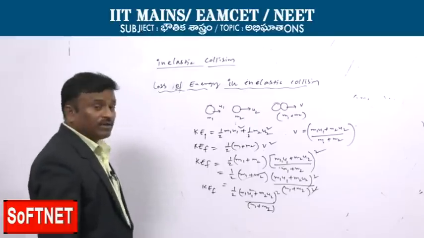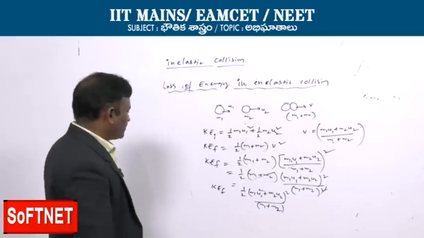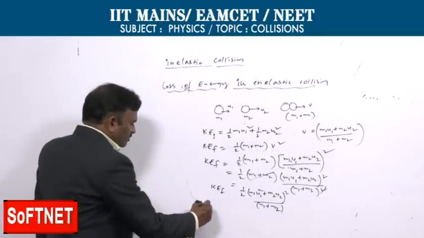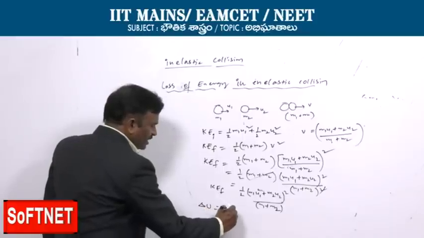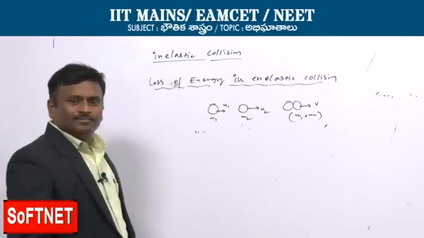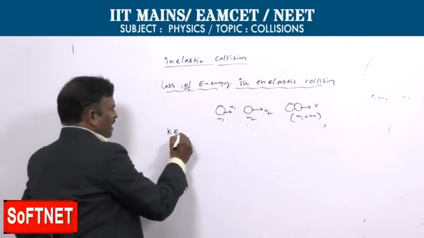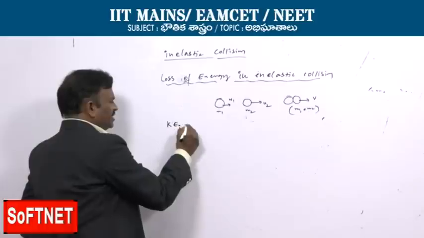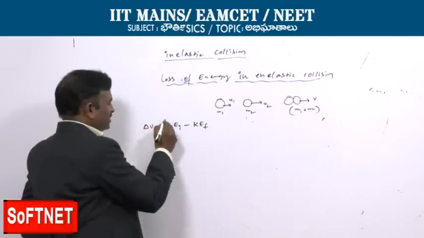Now what we need is the loss of energy. How do we find out the loss of energy? The loss of energy delta U is equal to kinetic energy initial minus kinetic energy final. So here we got the expression for kinetic energy final, and kinetic energy initial minus kinetic energy final is the loss of kinetic energy. Fine.